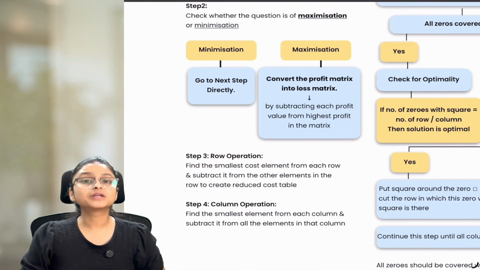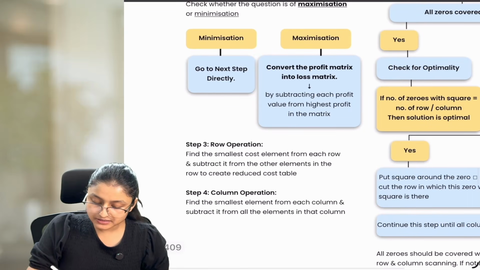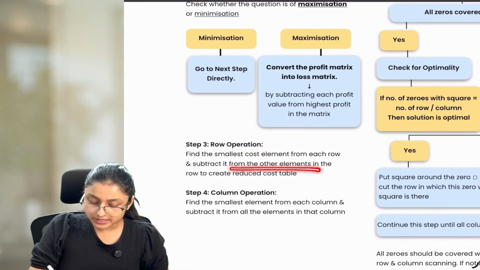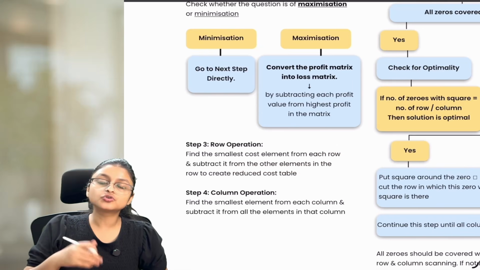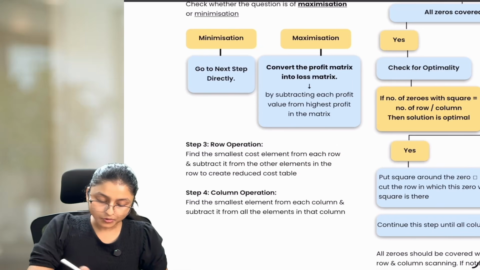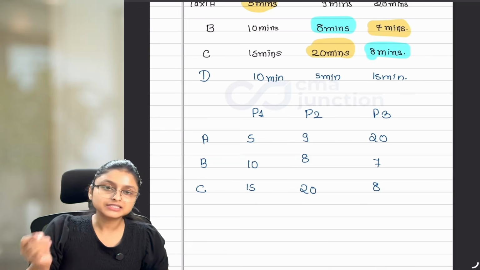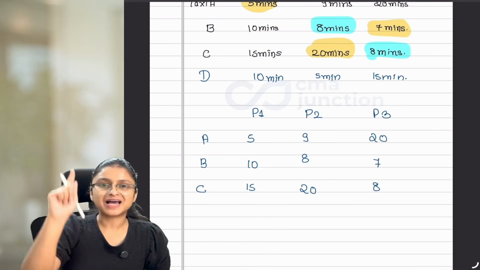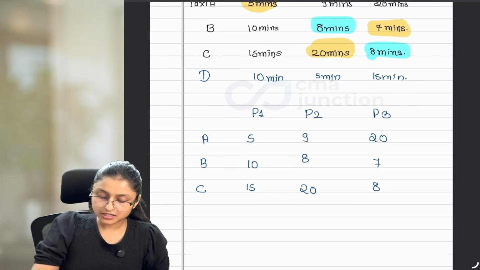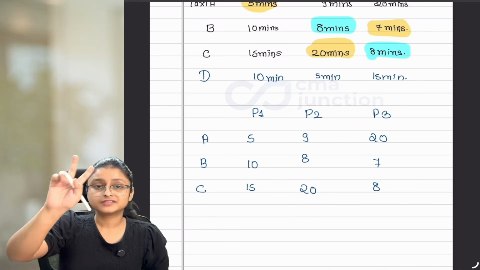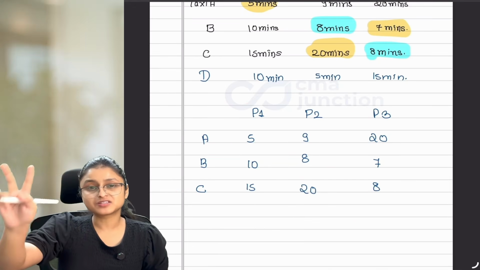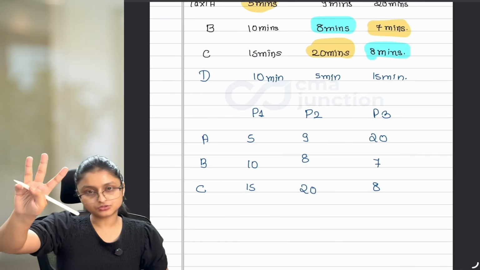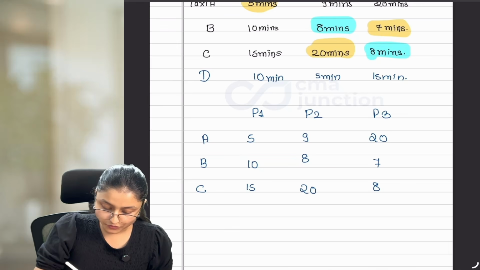Now, what does row operation actually mean? Finding the smallest cost element from each row and subtracting it from the other elements in the row to create a reduced cost table. Now, what is this specific point saying? After following step number 1, that is balancing your table, our table is already balanced. Then, step number 2, check whether your question is maximization or minimization. Our question is of minimization. That means we can move directly to step number 3, which tells us to follow row operation.